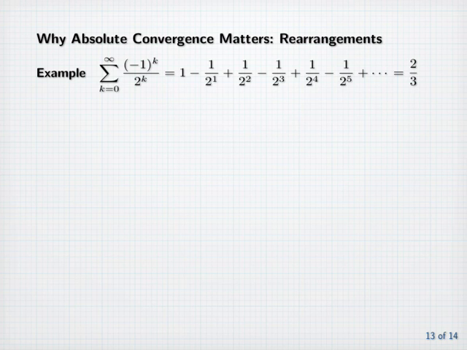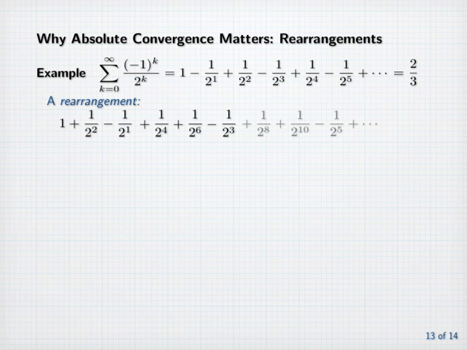One possible rearrangement of this series is the series in which we add 1 plus 1/2 squared and then subtract 1/2 to the first power, and then add 1/2 to the fourth plus 1/2 to the sixth before subtracting 1/2 cubed, and so on. Essentially, we're just adding two positive terms before backtracking to add the next negative term. Notice that this rearrangement is a series with exactly the same terms. So the question here is whether or not this rearrangement actually sums to the same value of 2/3.